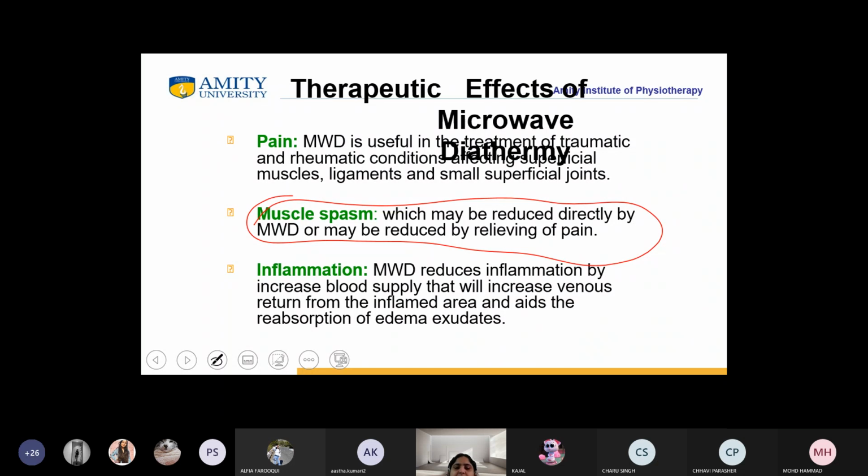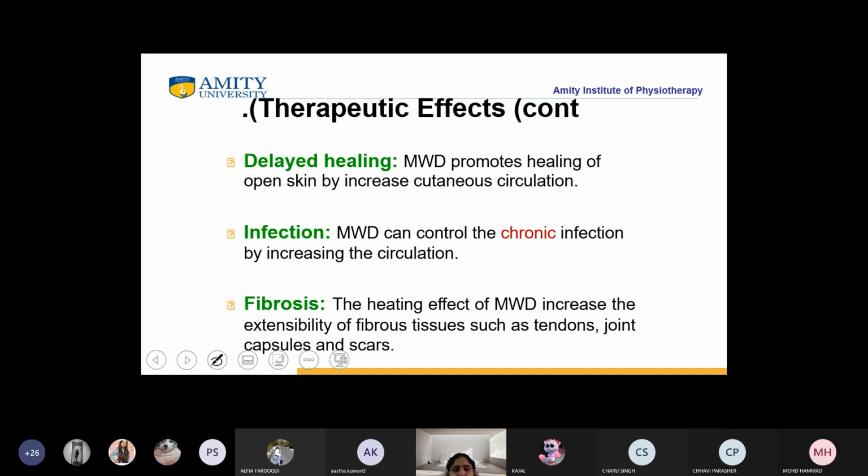Rubor, calor, dolor, functio laesa. So what is happening when we are giving MWD? There is vasodilatation. Once there is vasodilatation, there is increased venous return, the edema will decrease, and once the edema decreases, the inflammation will also decrease. All of you agree with it? Yes, ma'am.